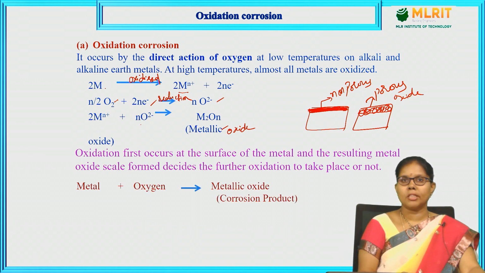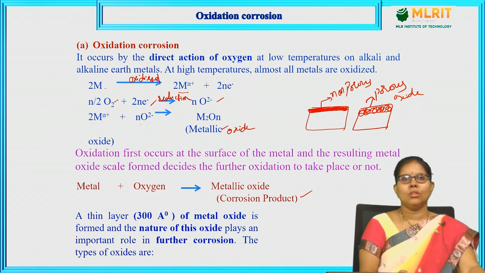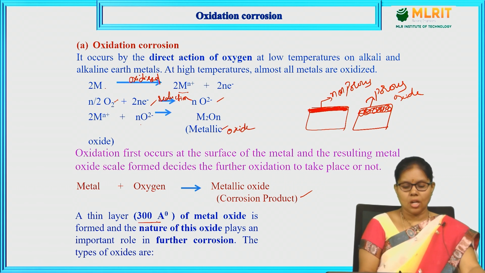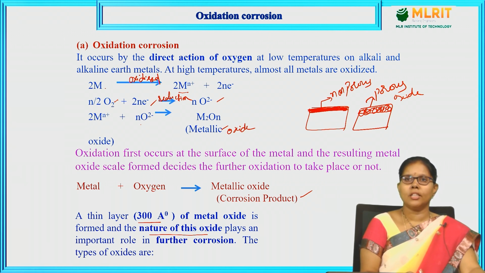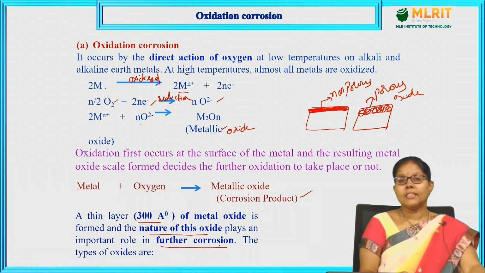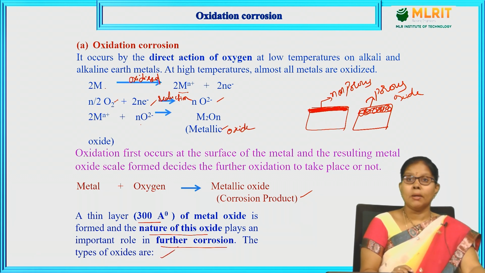Metal plus oxygen gives metallic oxide. Not all metals, only some of the metals, give corrosion products. A thin layer of about 300 Angstrom units of metal oxide is formed, and the nature of this oxide layer plays an important role in further corrosion. So every metal forms an oxide layer of a minimum of 300 Angstrom units thickness. Whether this oxide layer allows further corrosion or not depends upon the metal we have chosen. There are different types of oxide layers based on the different metals.